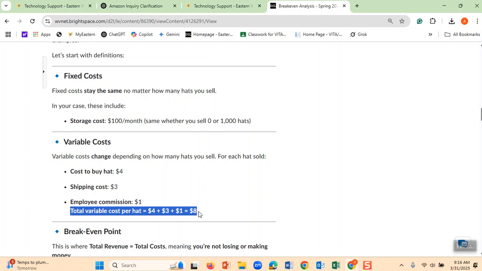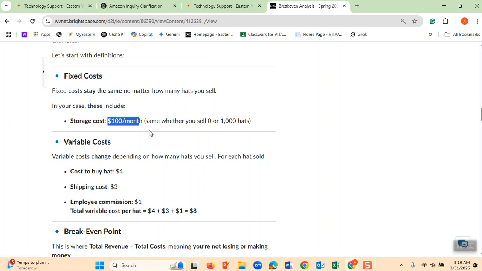And my total rent is $100. Do you remember I told you that I am selling these hats for $12? That means that the hat is costing me $8, and then I am selling it for $12.